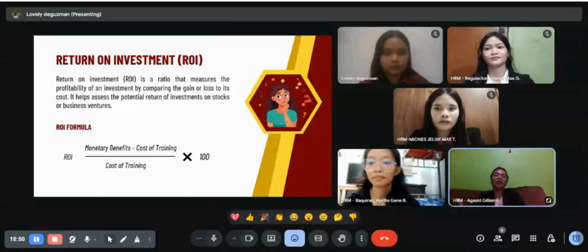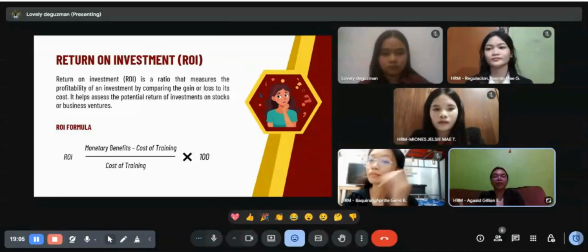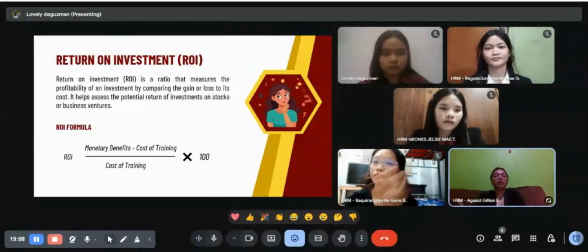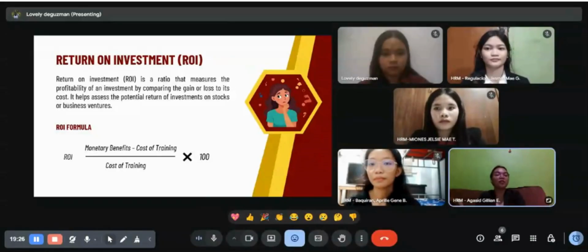The return on investment is calculated by comparing the monetary benefits gained from the training with the cost of training, according to Erasmus 2017. The formula for ROI is: return on investment equals monetary benefits minus cost of training, divided by the cost of training, multiplied by 100. This means we first subtract the training cost from the benefits, then divide the result by the cost of the training, and finally multiply it by 100. The higher the ROI percentage, the more successful the training is. Next slide.